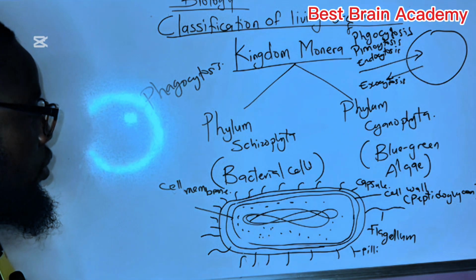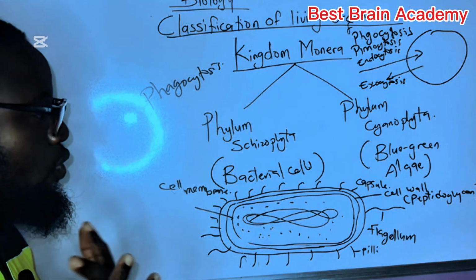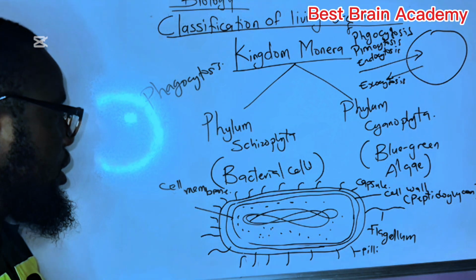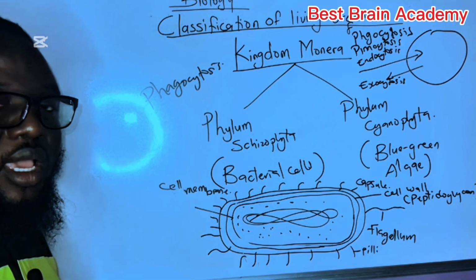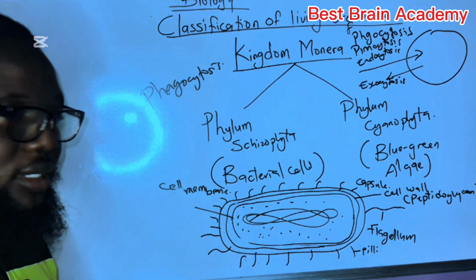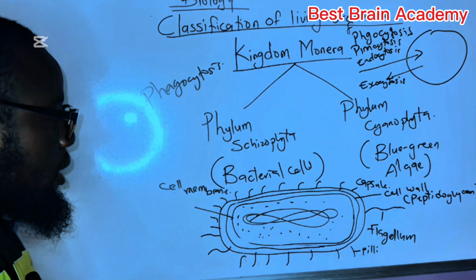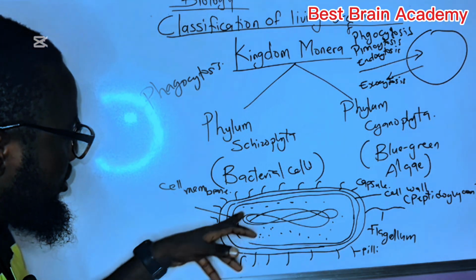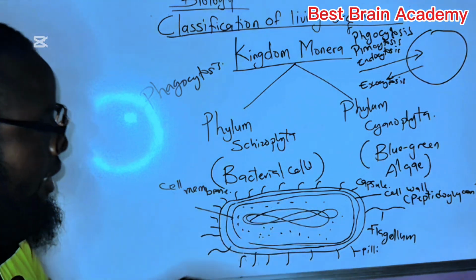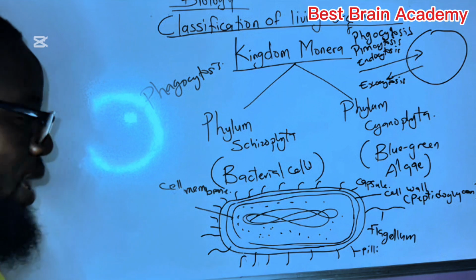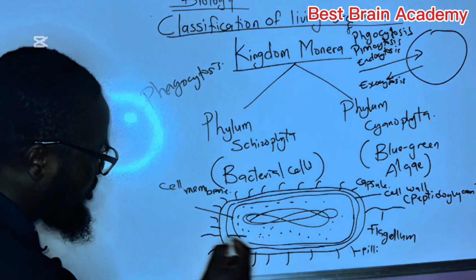Now, it controls what goes into the cell and what comes out of the cell. That's the function of it. So all cells have this one. Every cell has it. Now, the next one is the fluid-like material that is found inside the bacterial cell, and we call this cytoplasm.